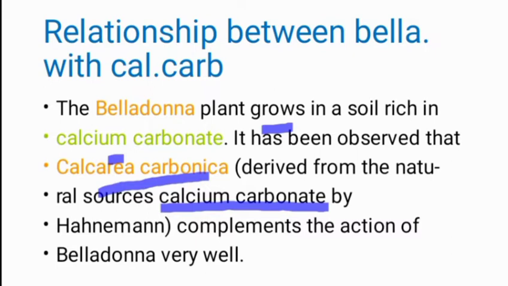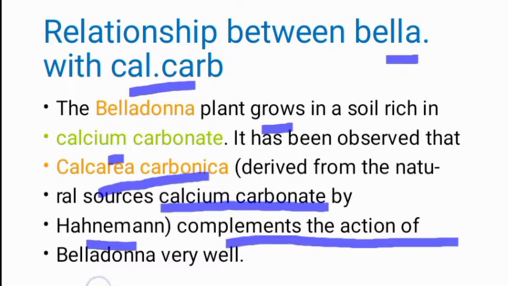In this way, with the example of Belladonna and Calcarea carb, we discuss how the two medicines are related to each other. According to Dr. Hahnemann, Calcarea carb is the complementary medicine to Belladonna. So this is regarding Materia Medica and pharmacy, how pharmacy is related to Materia Medica, we see from this example.